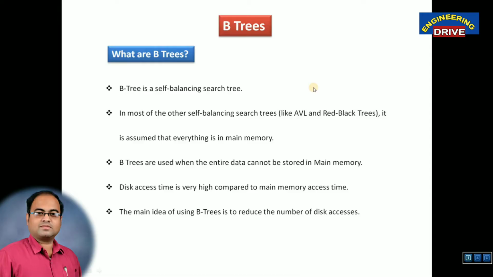My dear students, the fourth type of trees that I am going to discuss in today's video is B trees. Remember, B does not stand for binary here. It is just a name given, B trees. So B tree means B tree only. There is no abbreviation for that which has been proved till now.